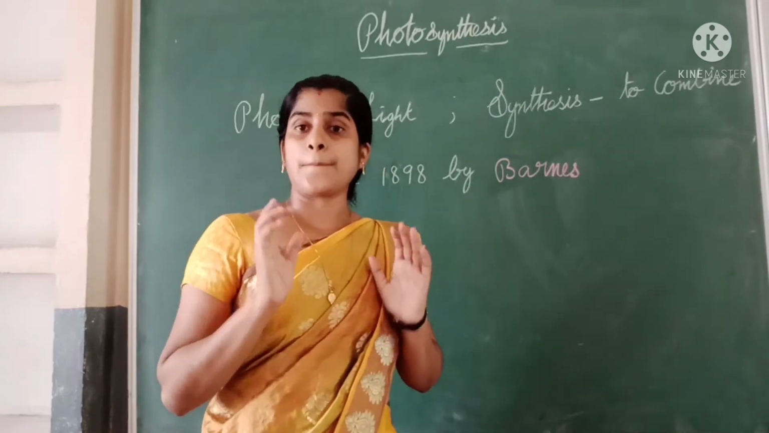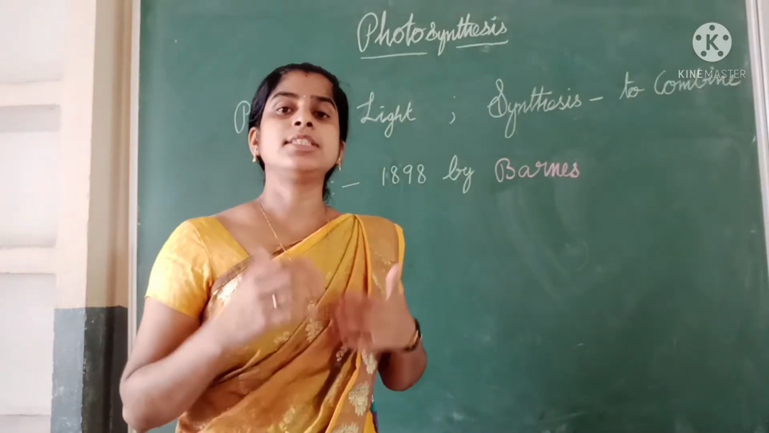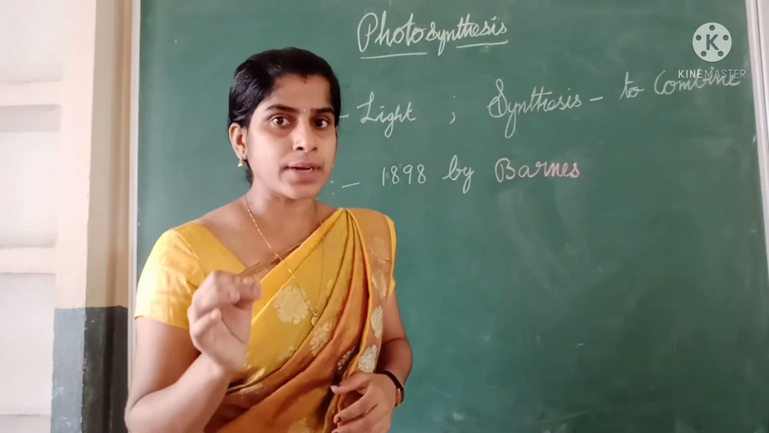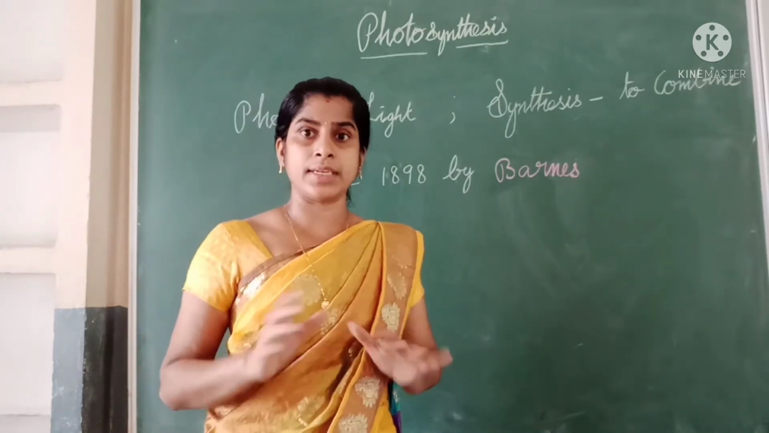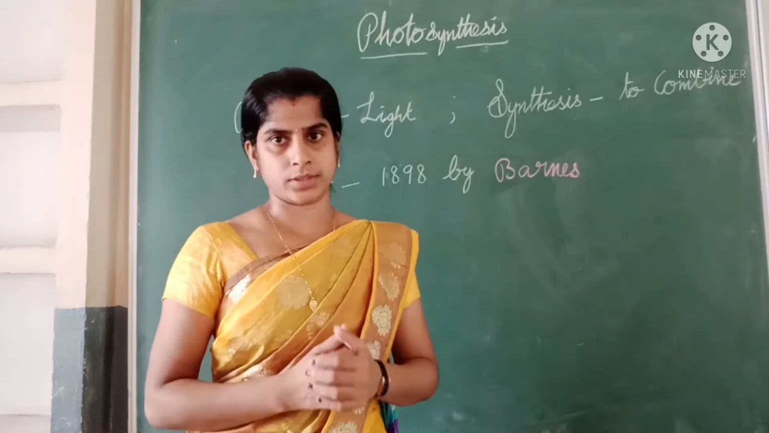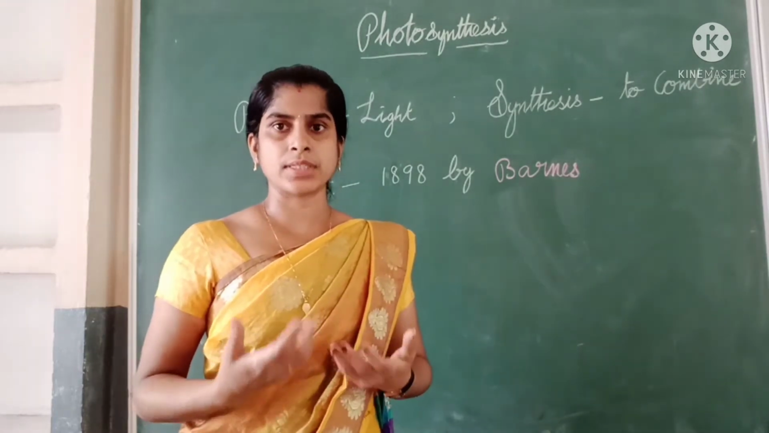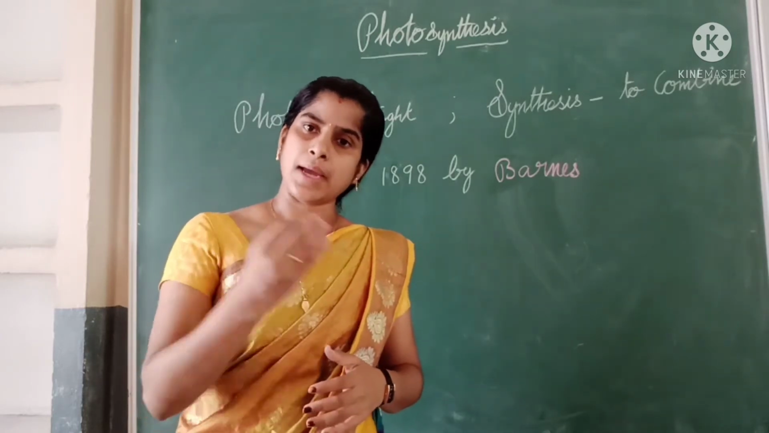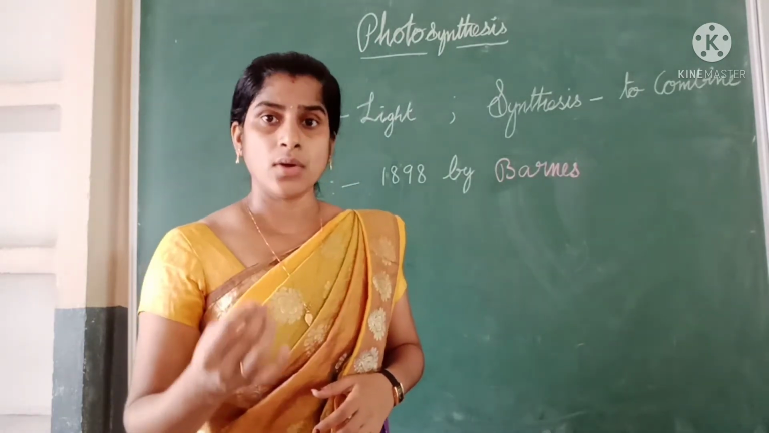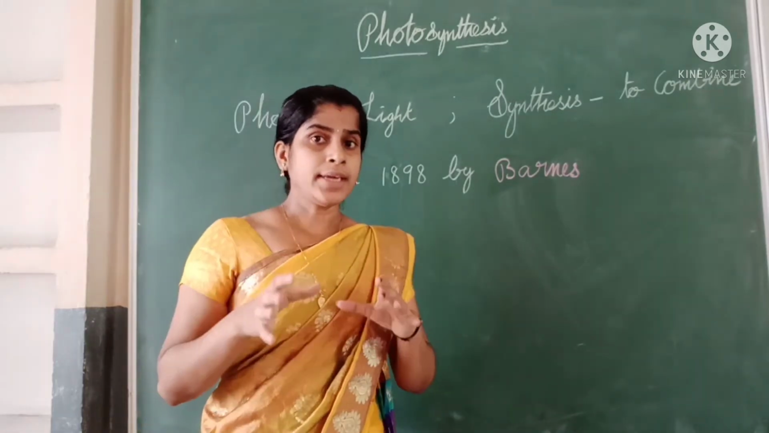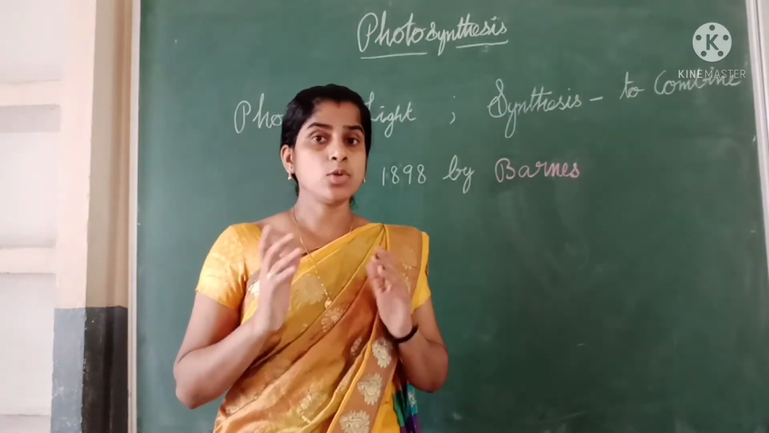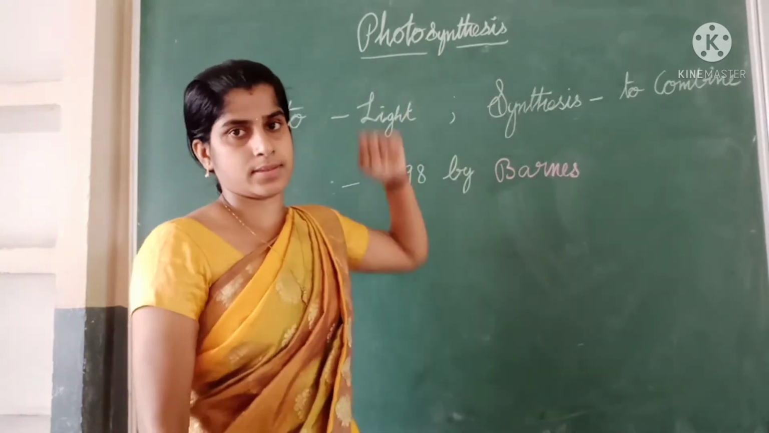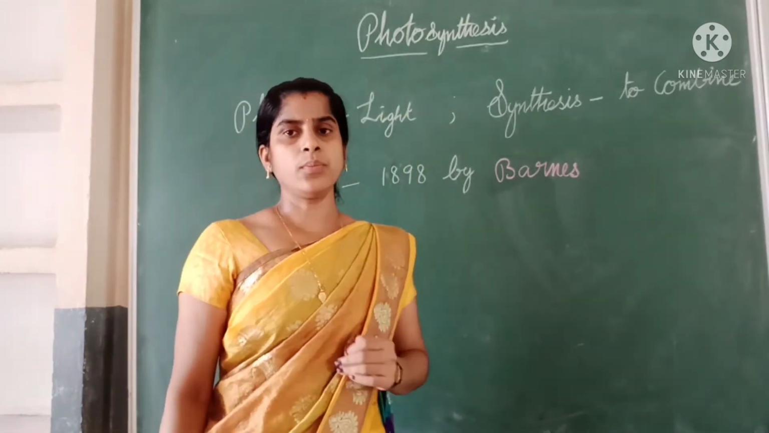So plants get their food in different ways, not only one way. We also get food in different ways, not only one way. Like that, plants get their food in different ways. So they use a process that is called photosynthesis.